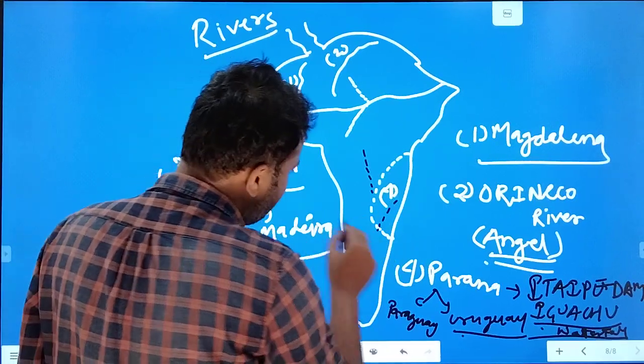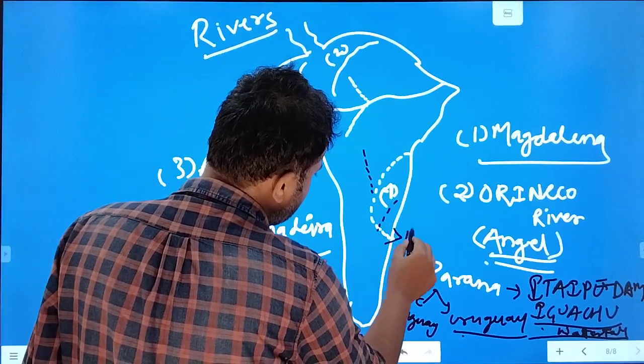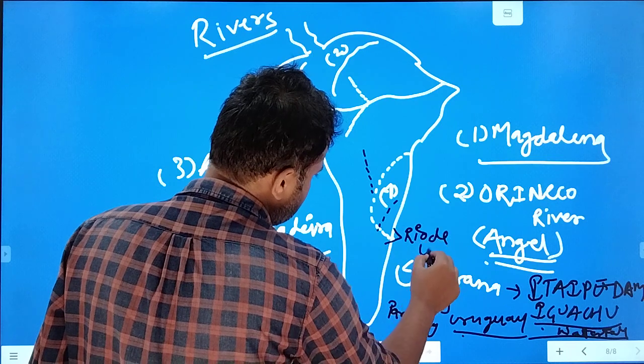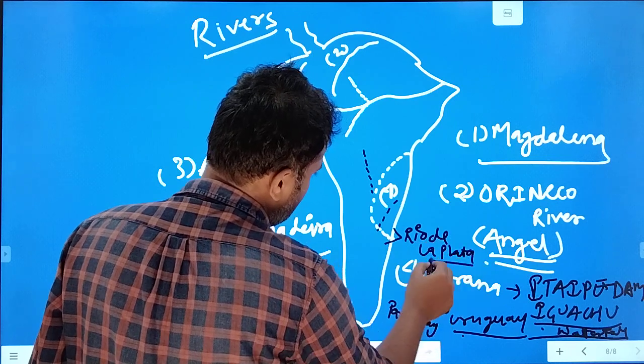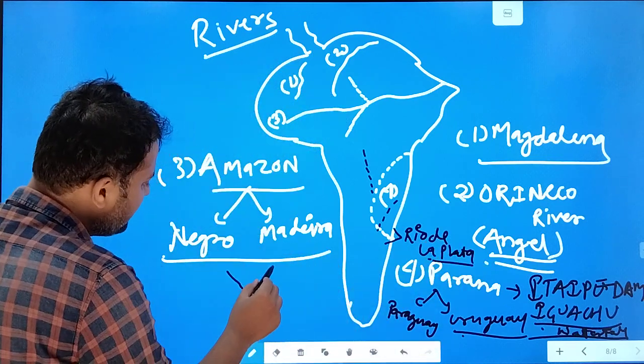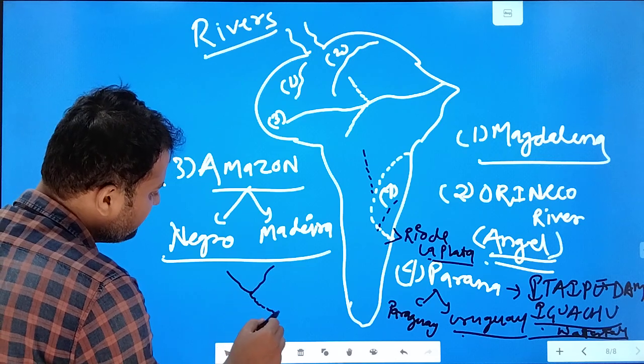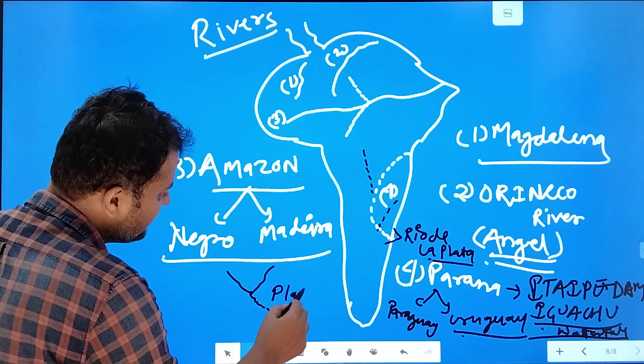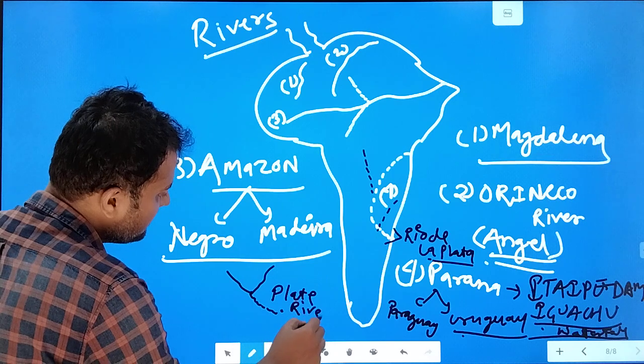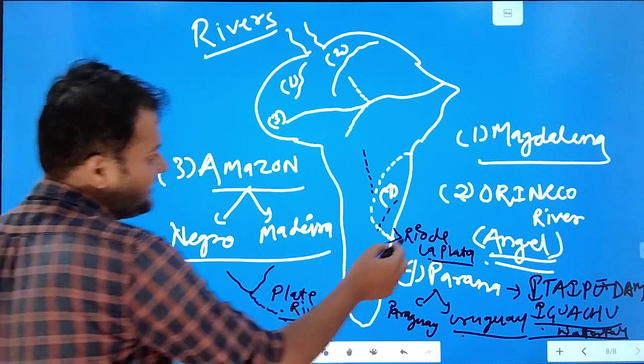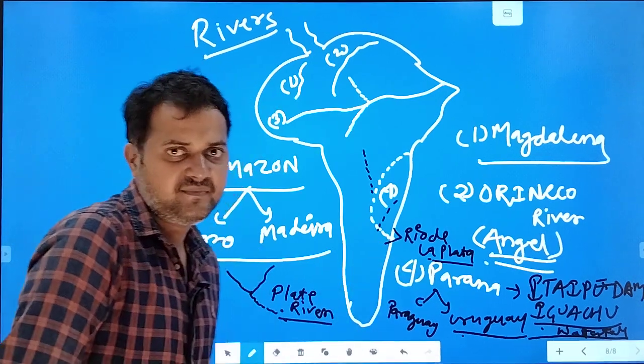When this Uruguay river meets the Parana river, here lies the Rio de la Plata. When the Parana river and Uruguay river meet, its name changes into Plate river, and it ends into the Rio de la Plata, right?